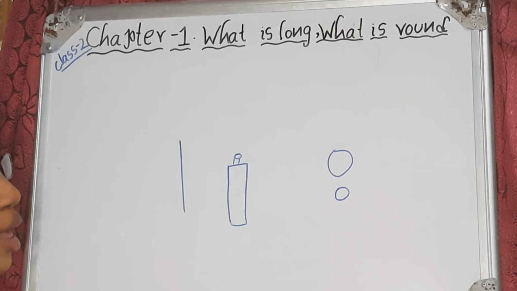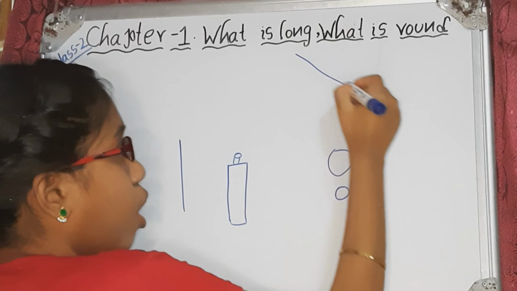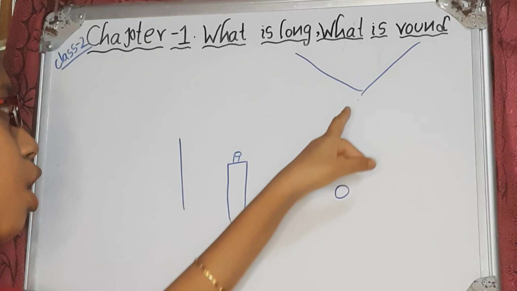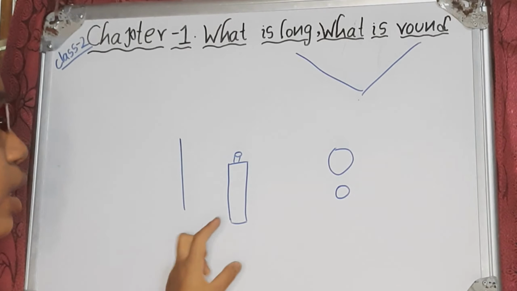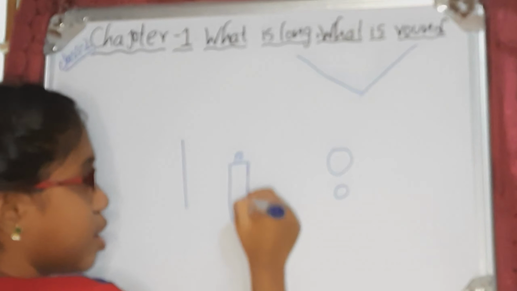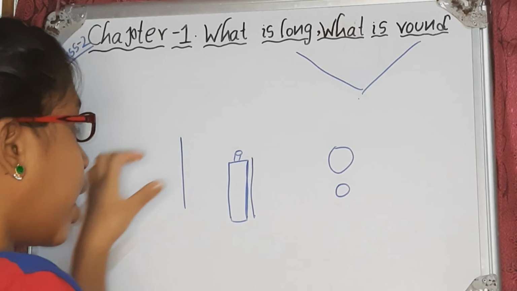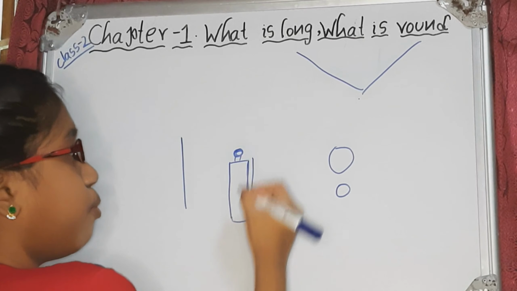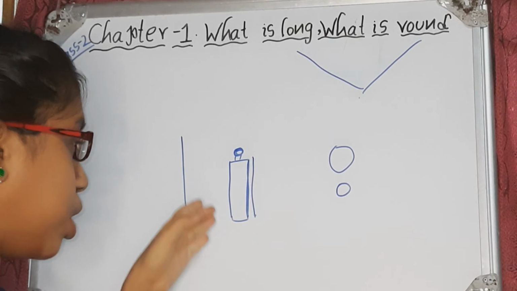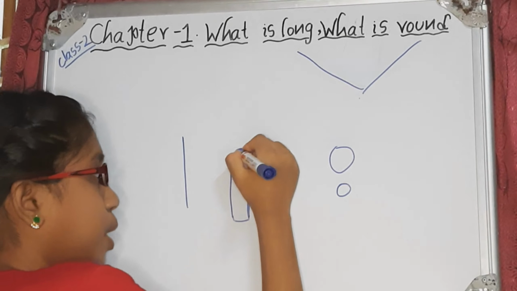A bottle as length. For example, a long and round combination. What becomes a long and round combination? We can take a bottle, because a bottle has long, meaning this straight line is called long, and the top cap will be round. So we can say the long is the bottle and the round is the bottle cap.